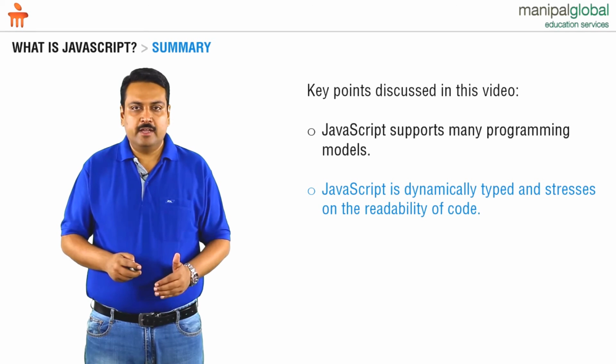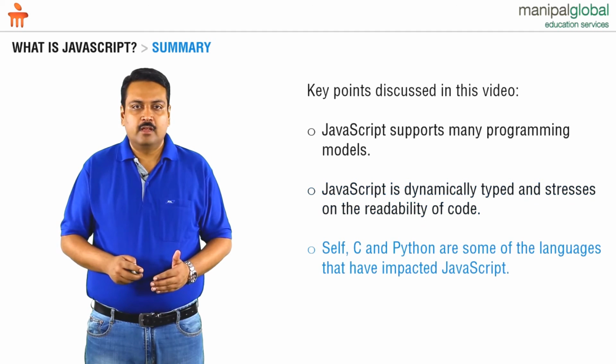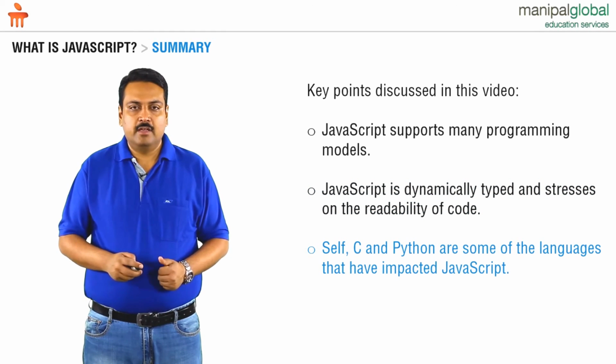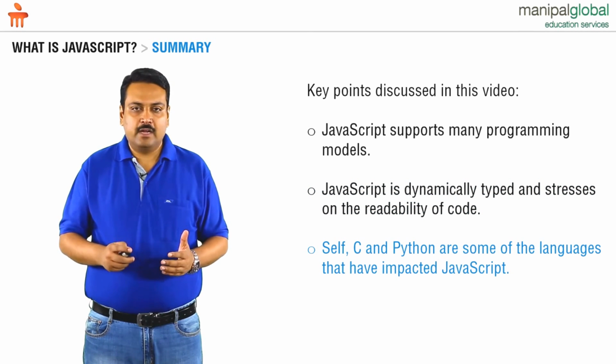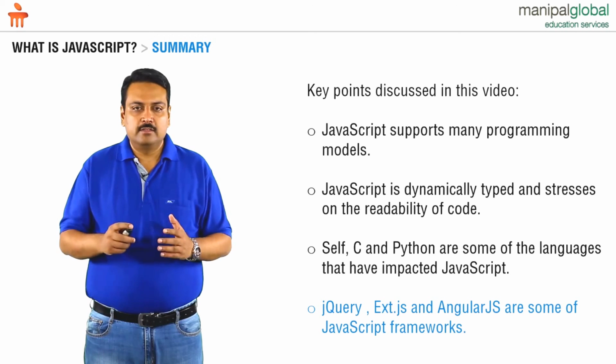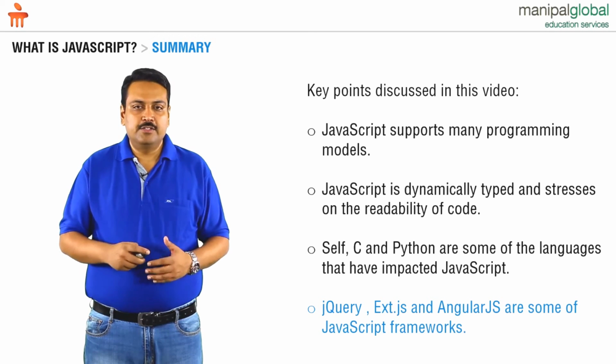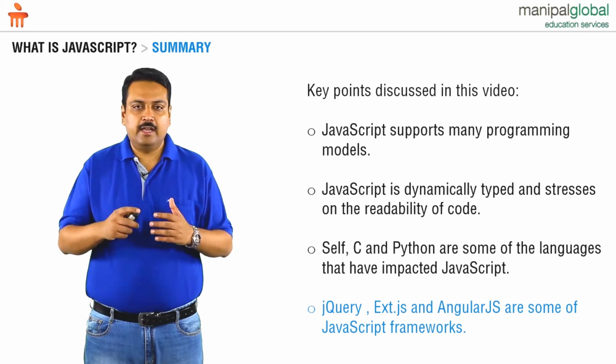JavaScript is dynamically typed and it stresses the readability of the code. Many languages that have impacted the growth of JavaScript are Self, C, and Python, and some of the major JavaScript frameworks that have been developed using JavaScript are jQuery, Ext JS, and AngularJS.